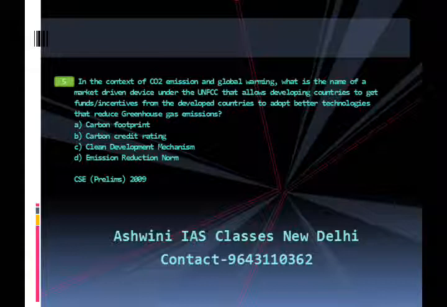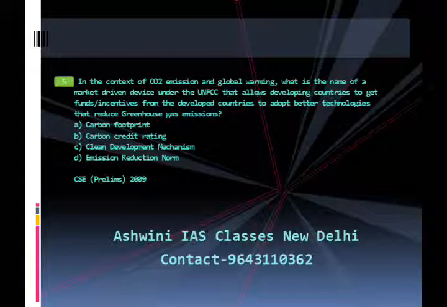In the context of CO2 emission and global warming, clean development mechanism is the name of a market-driven device under the United Nations Framework for Climate Change that allows developing countries to get funds or incentives from the developed countries to adopt better technologies that reduce greenhouse gas emissions.